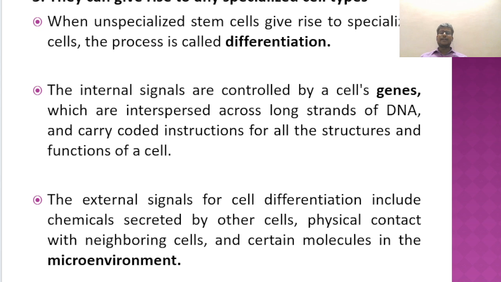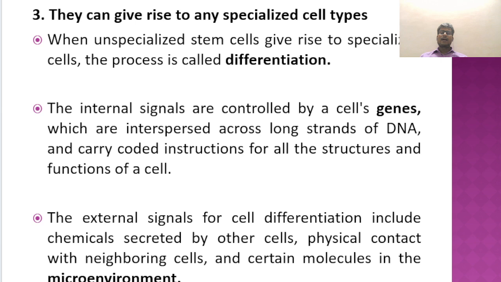The third point is that they have the ability to give rise to any specialized cell types. When unspecialized stem cells give rise to specialized cells, the process is called differentiation.